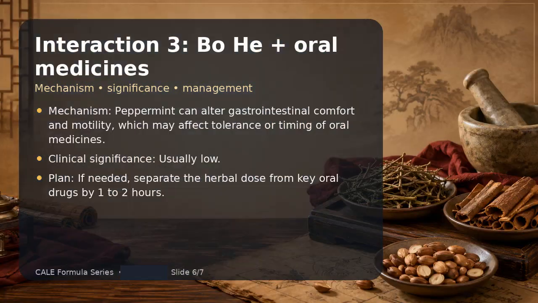Interaction 3 is Bo He plus oral medicines. The mechanism is that peppermint can alter gastrointestinal comfort and motility, which may affect tolerance or timing of oral medicines. The clinical significance is usually low. My management plan is, if needed, separate the herbal dose from key oral drugs by 1 to 2 hours.